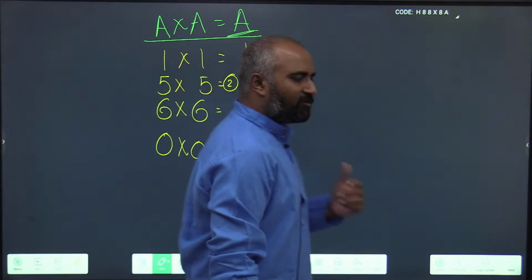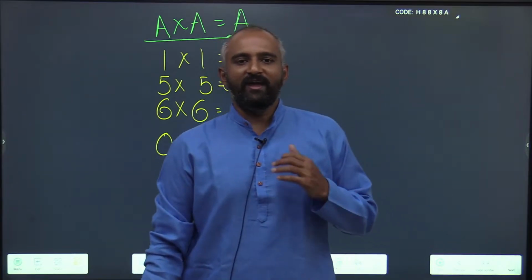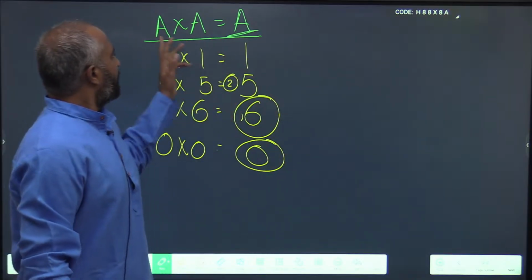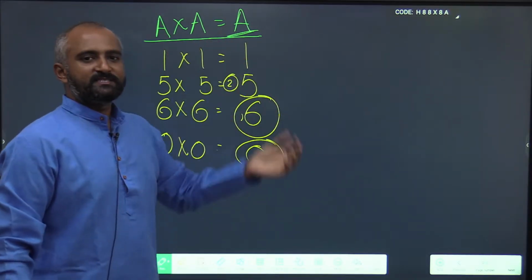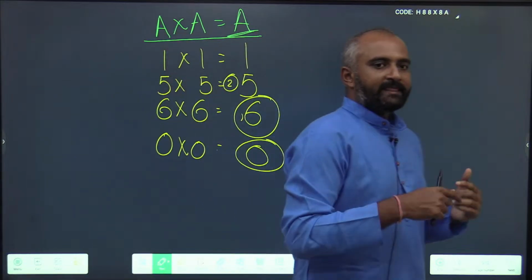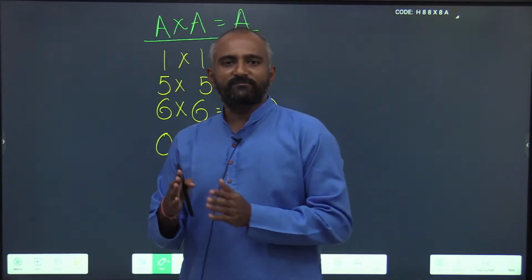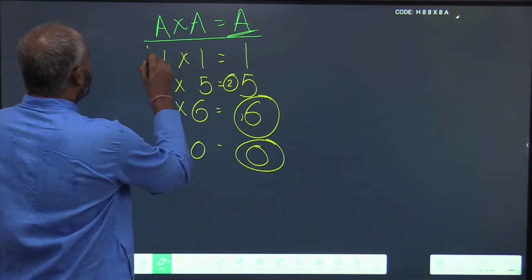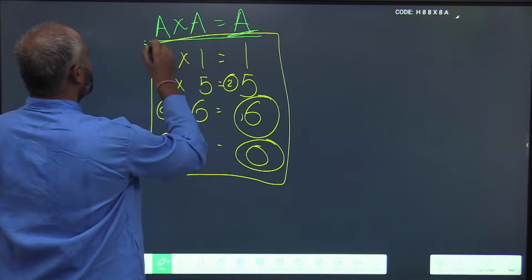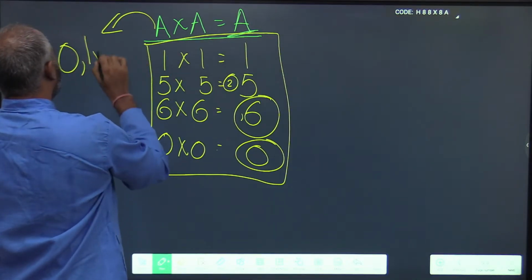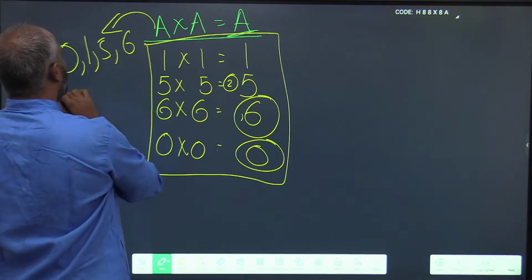So from now on in cryptarithmetic, whenever you find a pattern where two digits are multiplied and the resultant is composed of the same digit, then definitely the digit has to be either 0, 1, 5 or 6.